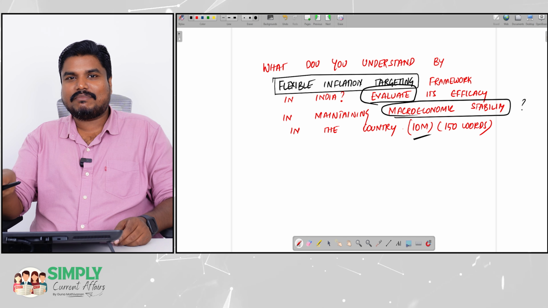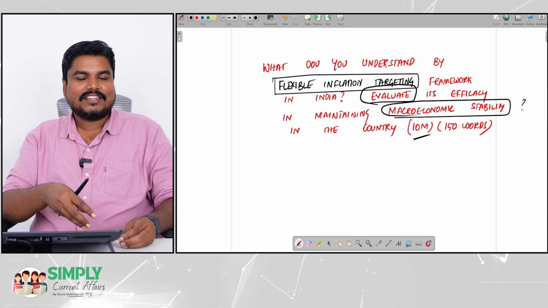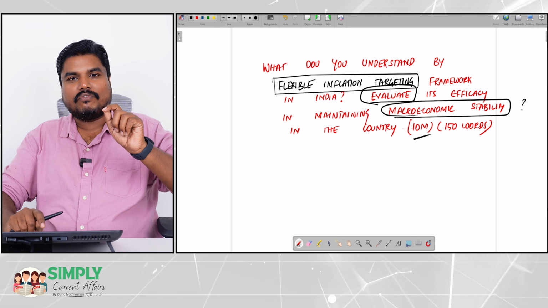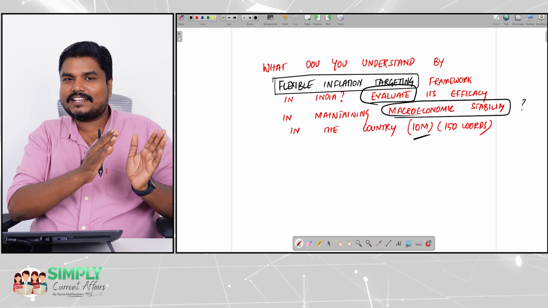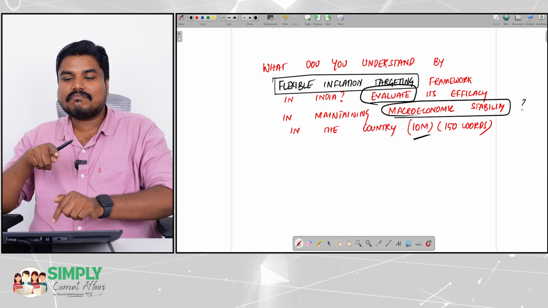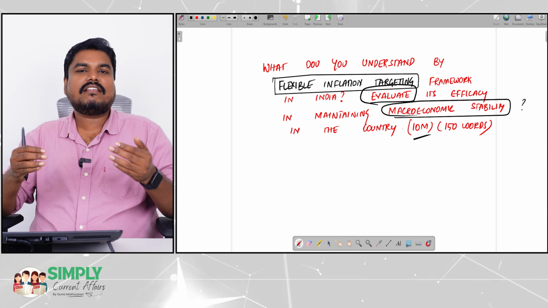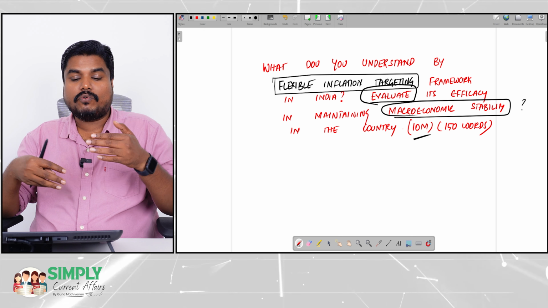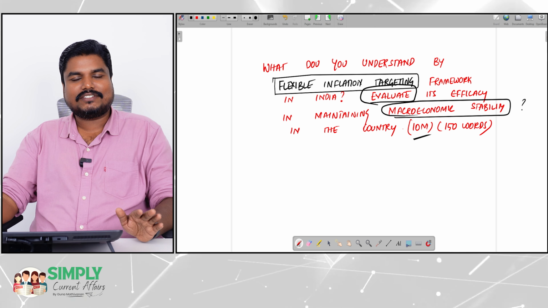macroeconomic stability. Don't write exactly what we discussed in the editorial. You are going to write based on the demand of the question. So focus on flexible inflation targeting and see how this targeting methodology helped us to maintain the macroeconomic stability. That is the next point. Then in the conclusion, we can give some way forward suggestion on how to improve the FIT, flexible inflation targeting. That can be your conclusion.